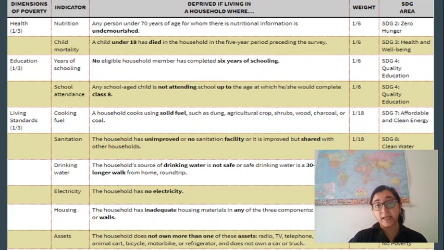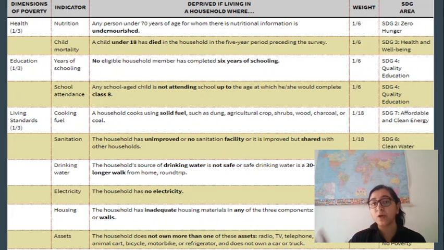And finally, the 10th indicator is assets. They check on the assets, and they will declare a household as deprived if they don't have one or more of the assets like radio, TV, telephone, computer, animal cart, bicycle, motorbike or refrigerator. So if they don't have any of these, or more than one of these, then it will come as a deprived household under the indicator of assets. And this is mapped with SDG goal number 1, which is no poverty.